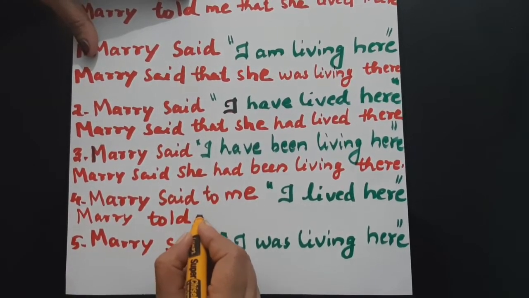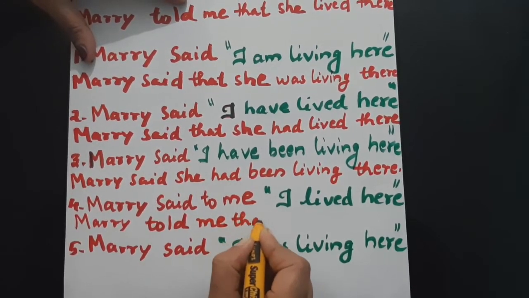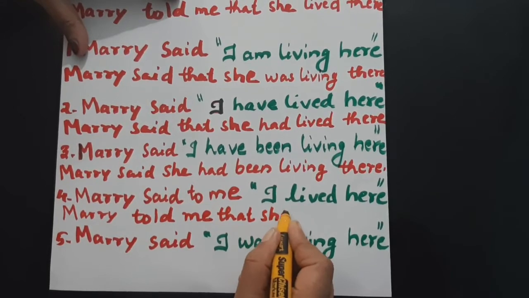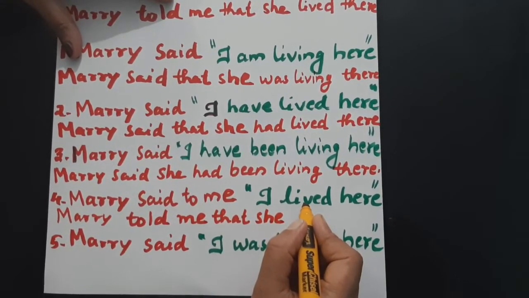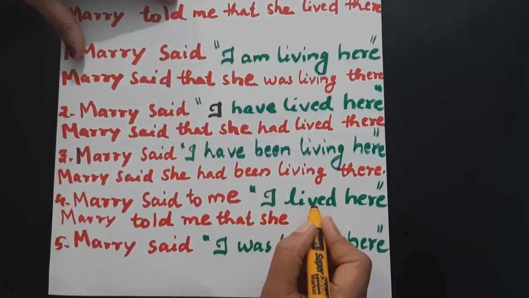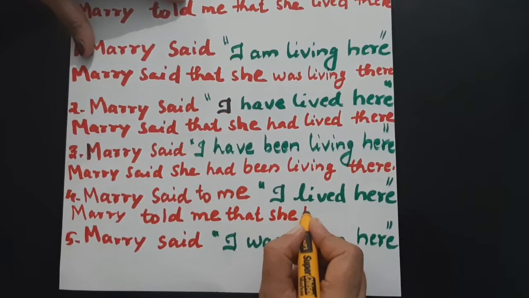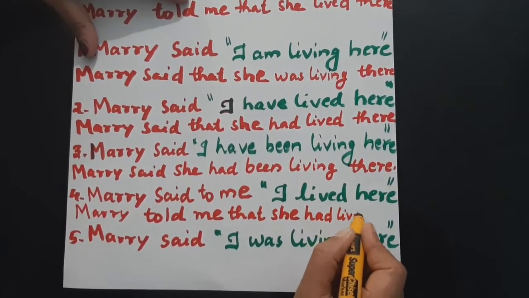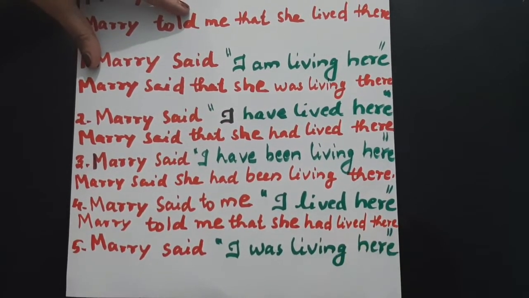Mary told me that she, I means she. See, here you have lived. Lived means simple past. You know that simple past changes to past perfect. She had lived there. Okay, that's it.